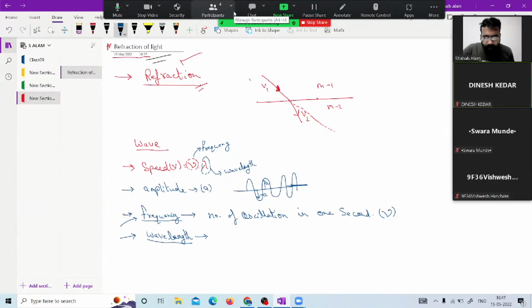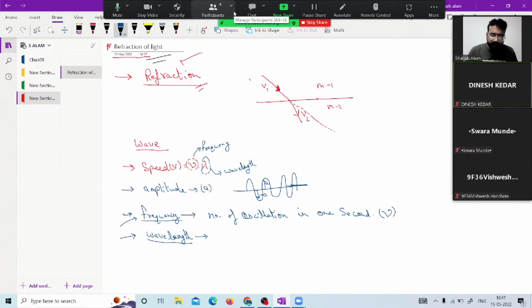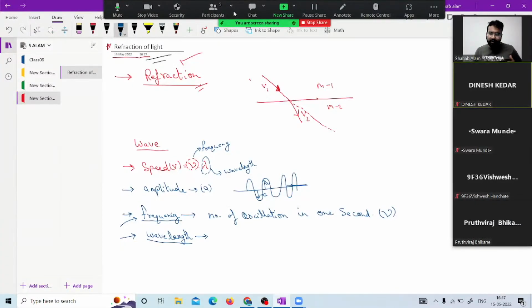Now if I talk about wavelength, for the understanding of wavelength, suppose you are in a classroom and there is a gallery. The gallery is approximately 50 meters we are taking. Now two students are standing there. I tell you to walk in the gallery from 0 meter to 100 meter.